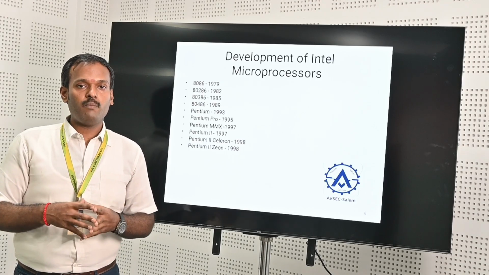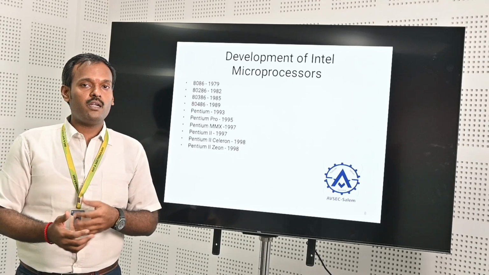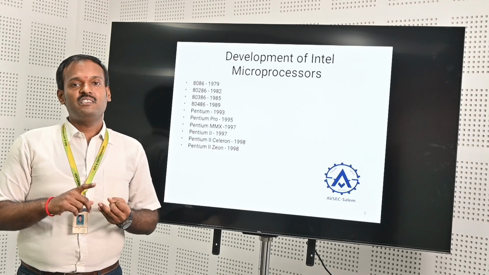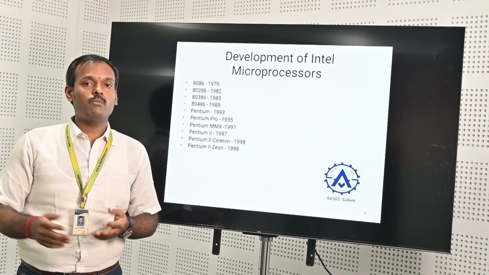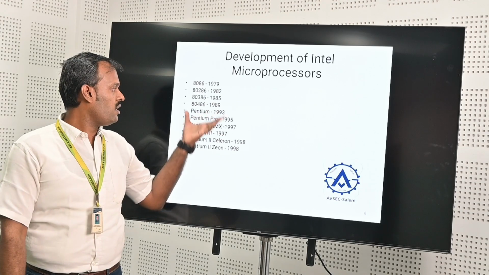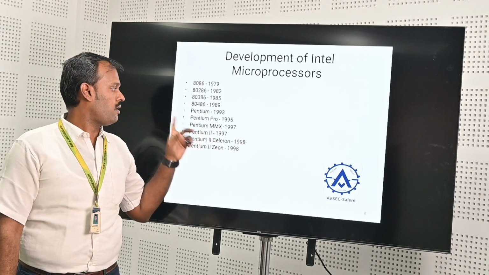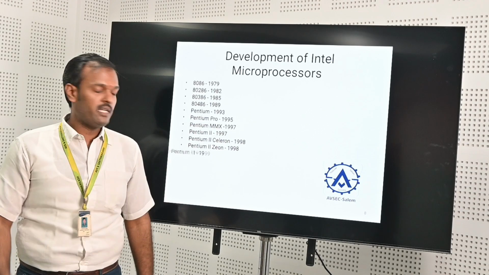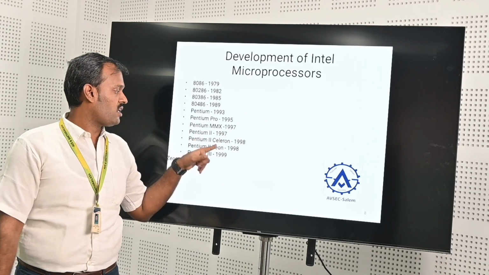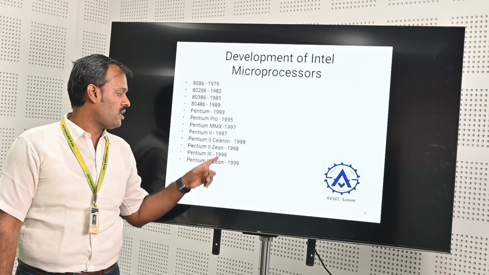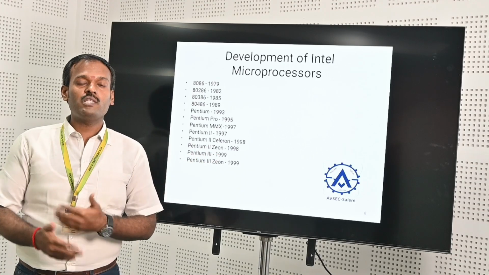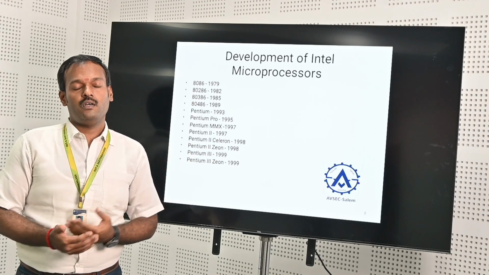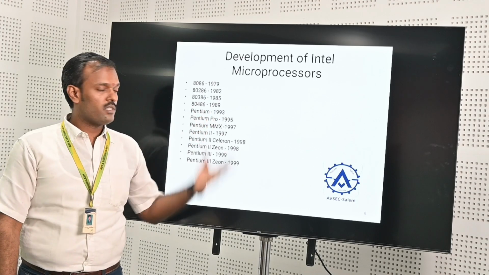The first development is bit oriented development: 8 bit, 16 bit, 32 bit, 64 bit likewise. Then there are a lot of processors: Pentium, Pentium Pro, Pentium MMX, Pentium 2. In Pentium 2 we have a lot of varieties available, Celeron, Xeon, then Pentium 3. Likewise we have many different kinds of processors available.